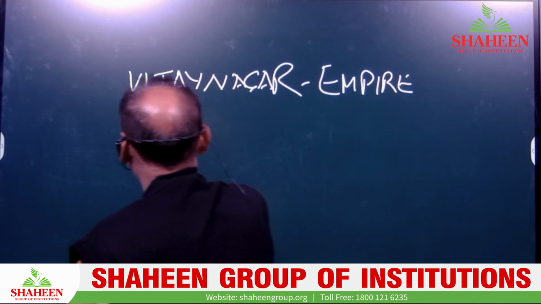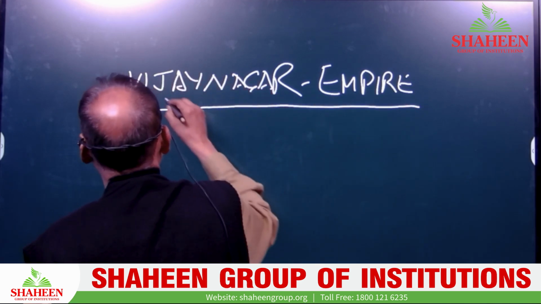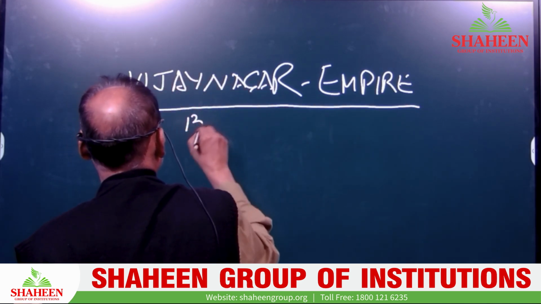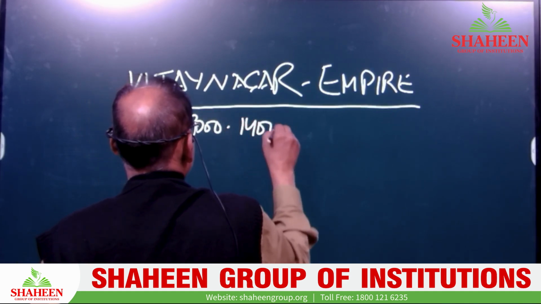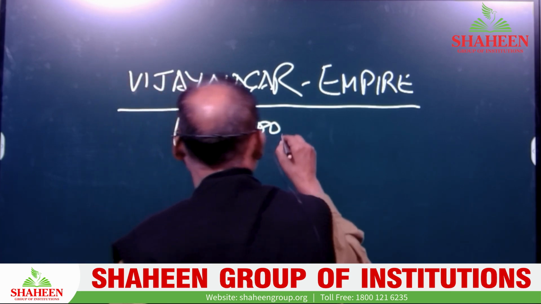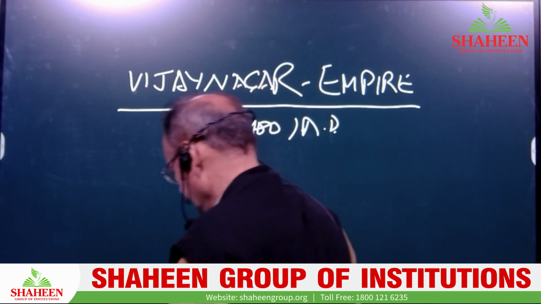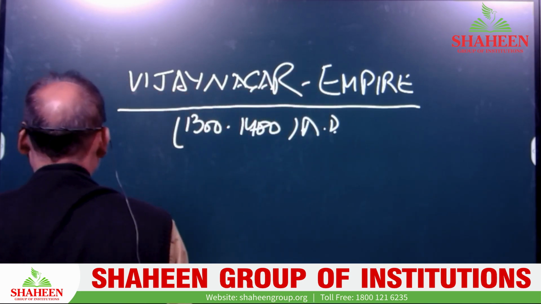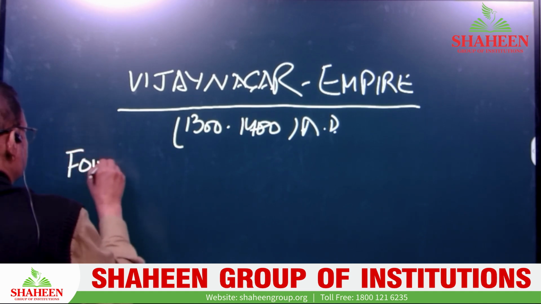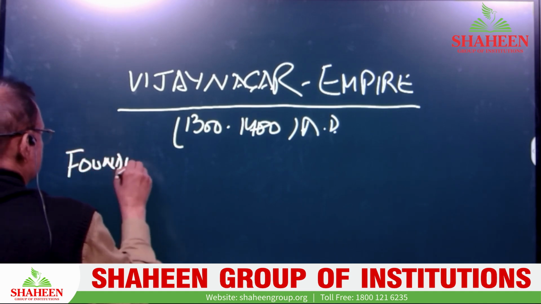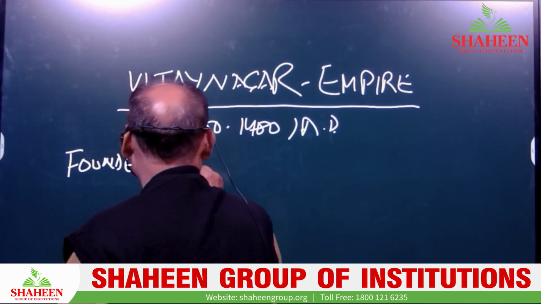One thing is very prominent for this empire: the era should be the 13th to 14th century, and onward. By this time, the real founders of this dynasty were Harihara and Bukka.